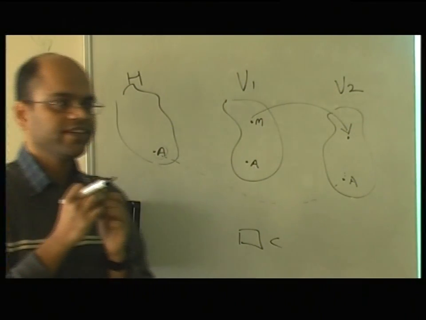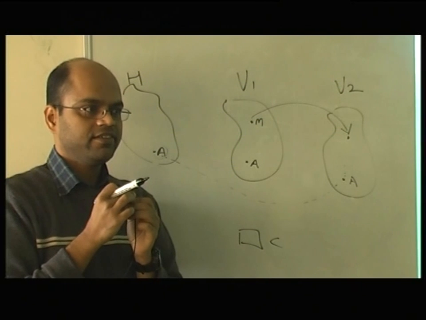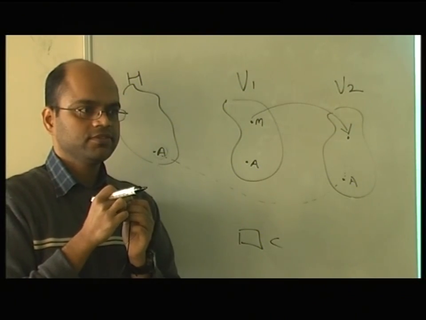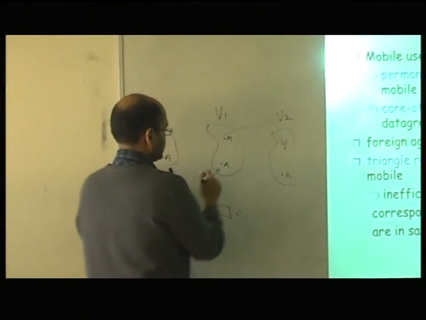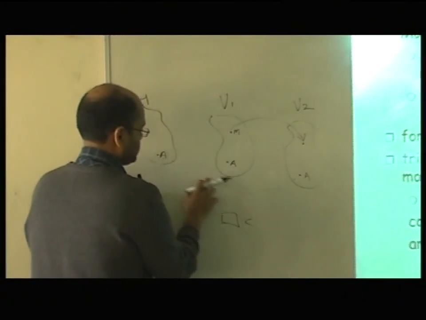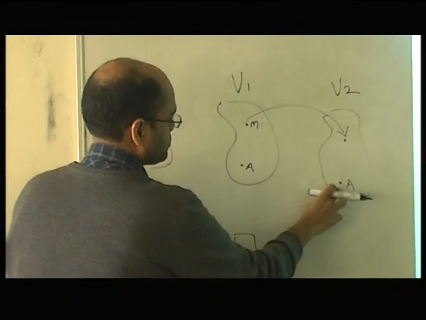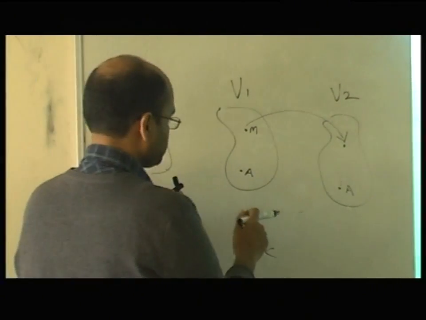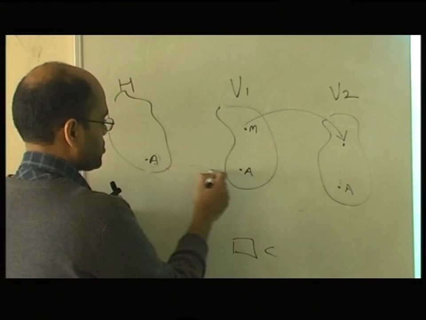What could be another way? Through V1 it can. Another protocol would be this. When the mobile node moves from V1 to V2, this path is already established, right?